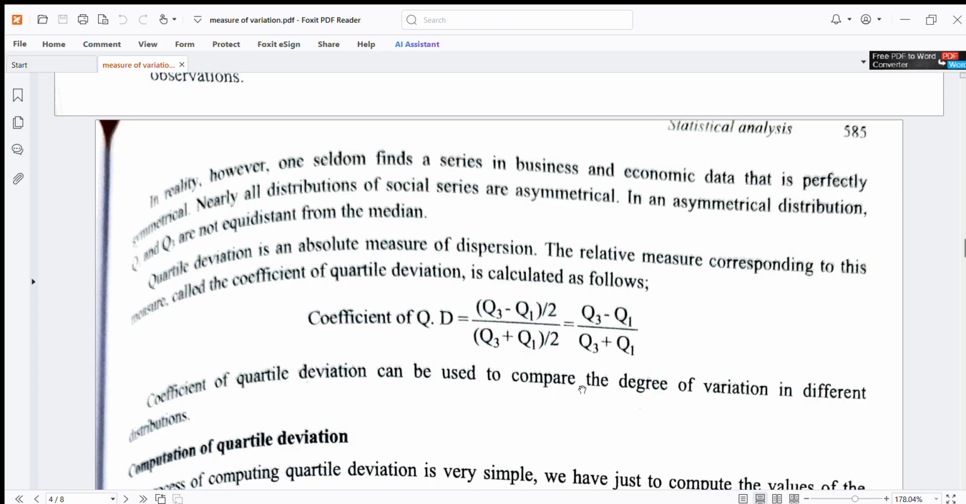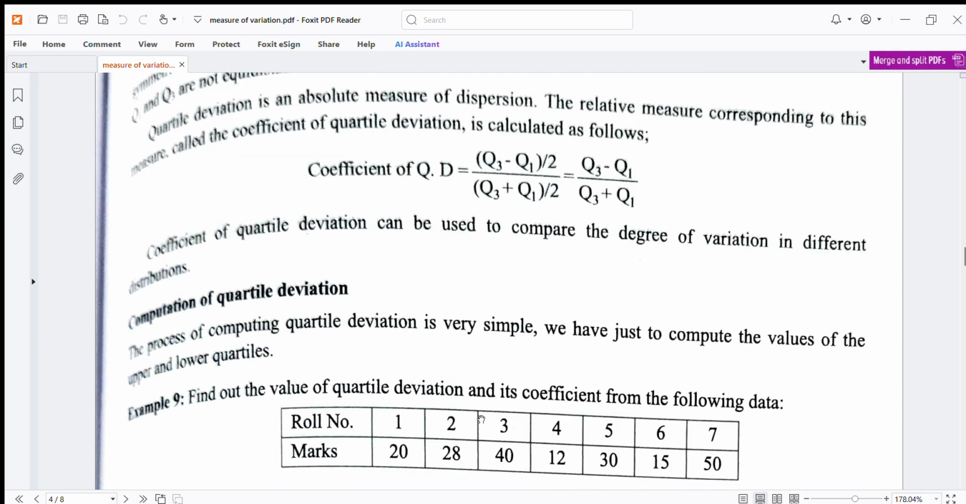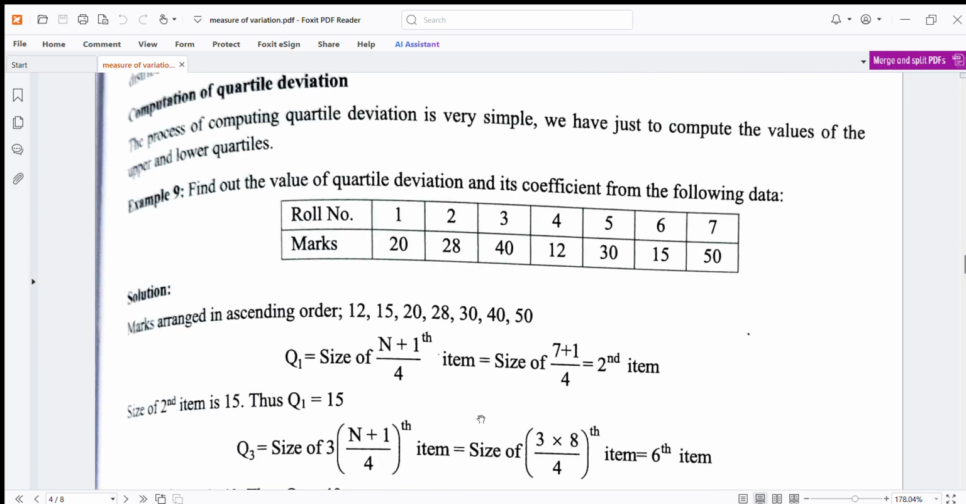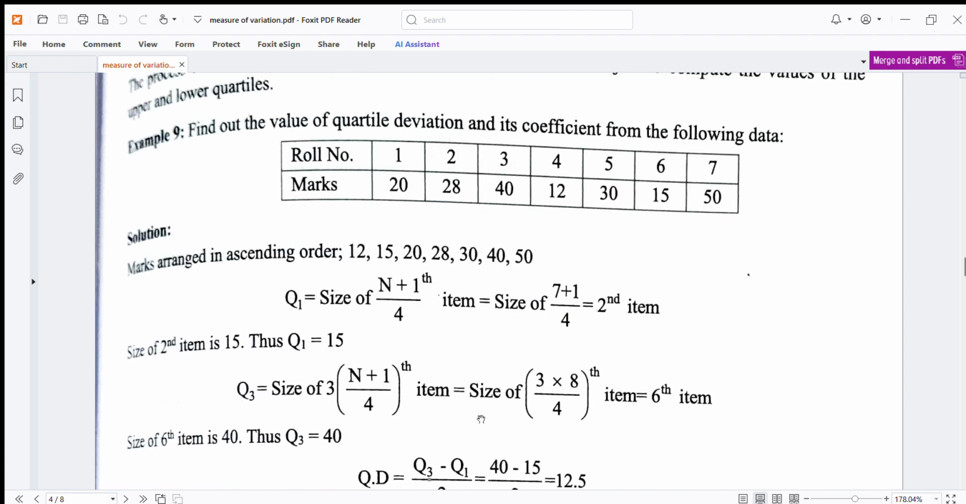The relative measure corresponding to this measure, called the coefficient of quartile deviation, is calculated as follows. Coefficient of quartile deviation is equal to (Q3 minus Q1) upon 2 over (Q3 plus Q1) upon 2, which is equal to (Q3 minus Q1) upon (Q3 plus Q1). The coefficient of quartile deviation can be used to compare the degree of variation in different distributions. Computation of quartile deviation: the process is very simple. We have just to compute the values of the upper and lower quartiles, and find out the quartile deviation and its